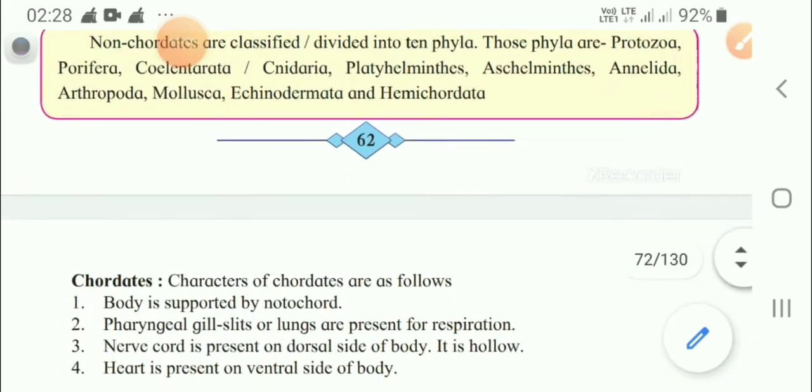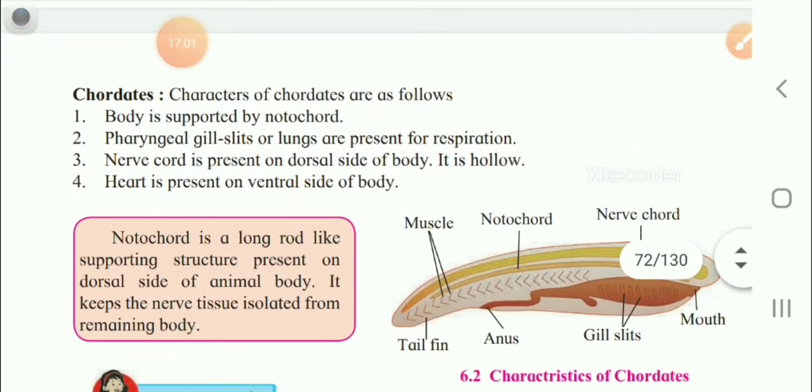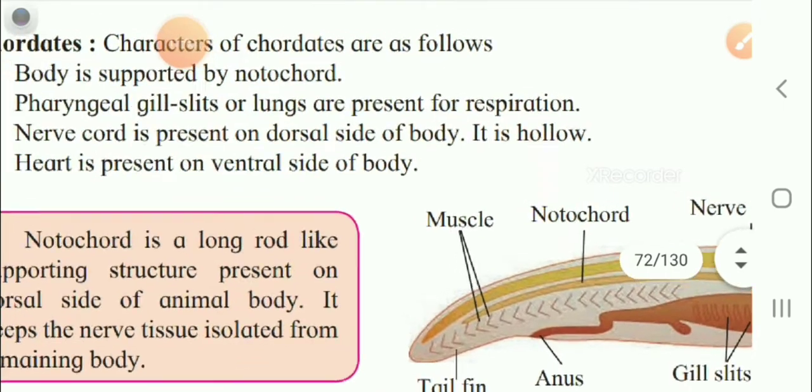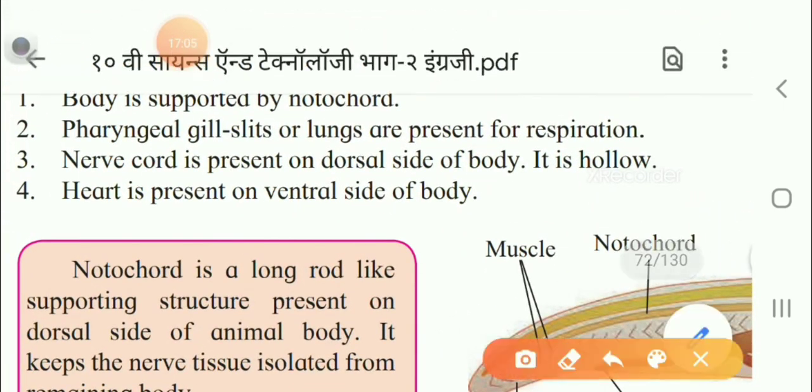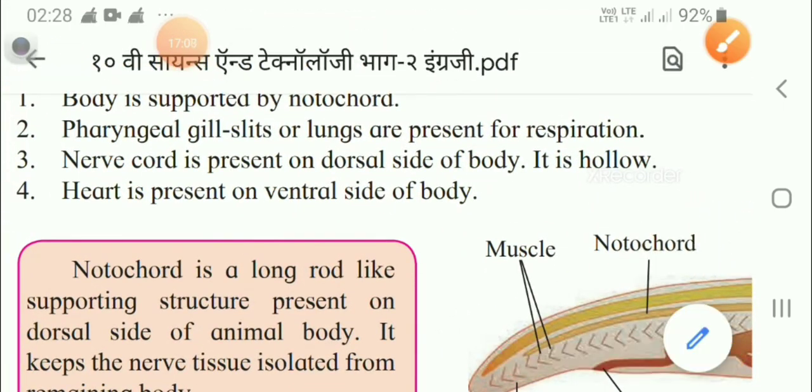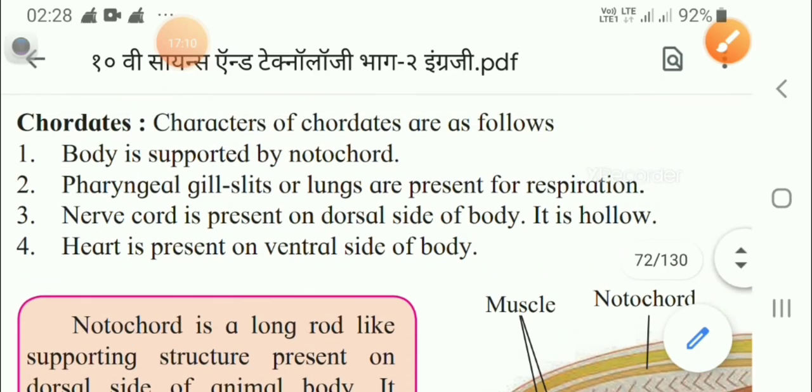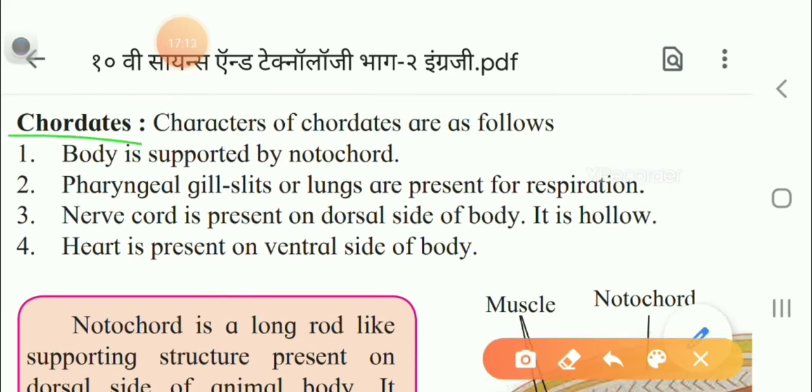What are the characters of the chordates? Let me see now. So we are going to study about the chordates and characters of the chordates. So here are the chordates. Now what are the characters of chordate? That we will see. First is body supported by notochord. Now what is notochord? Notochord is a cord-like structure that supports the body.